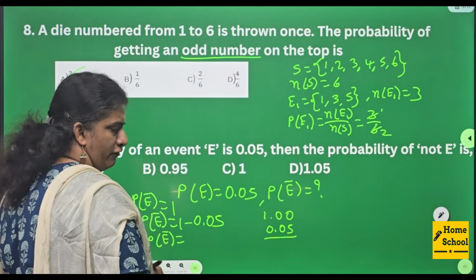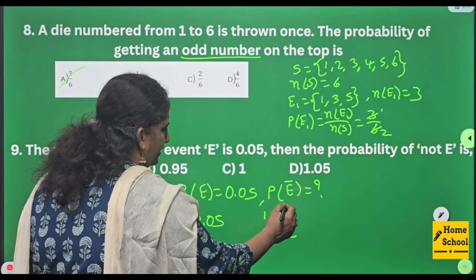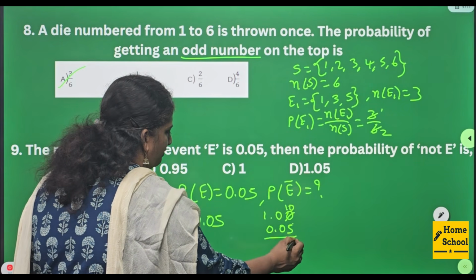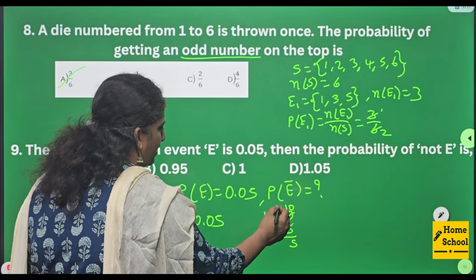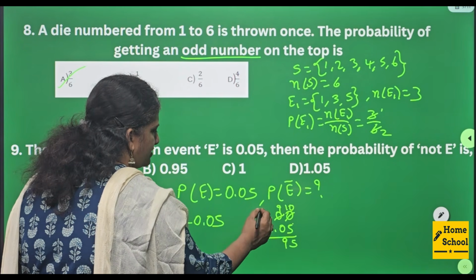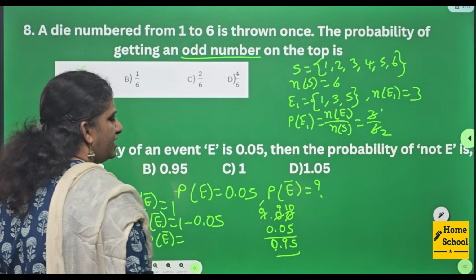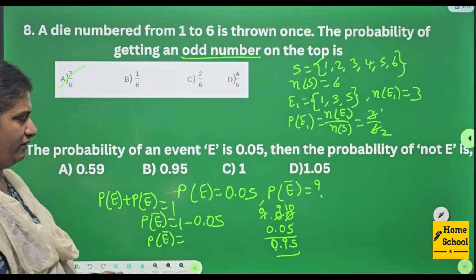0.05. That is P of E bar is equal to 1 minus 0.05. What happens? Here in 10 you need to subtract 5, that is 5. This becomes 9. 9 minus 0 is 9 and this is already 0. 0 minus 0 is 0. 0.95.